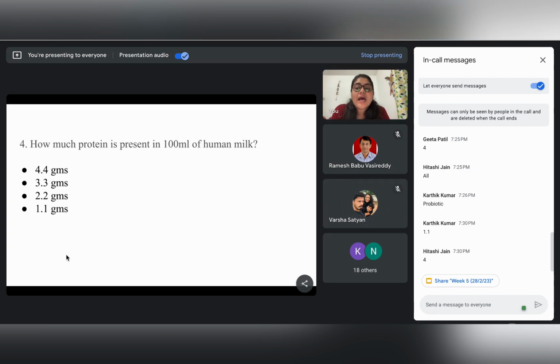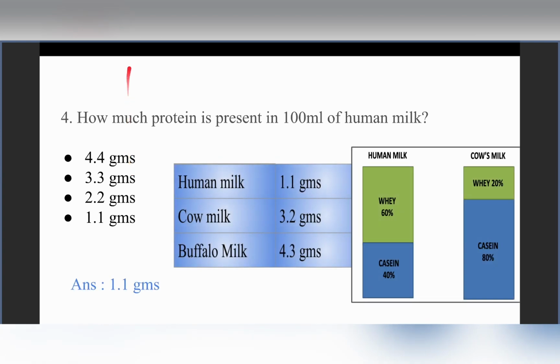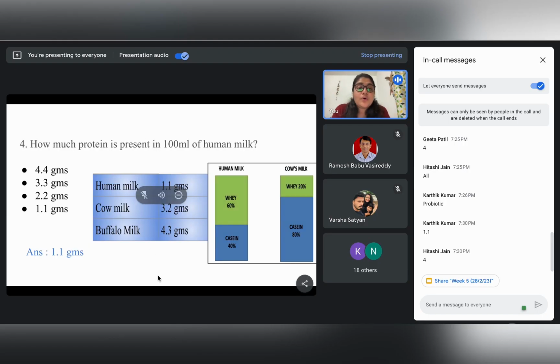Yes, so the answer to this question is, as Kartik, Hitashi, and Varsha have very rightly said, 1.1 grams. As we know, human milk is the most advantageous for a child, but why?